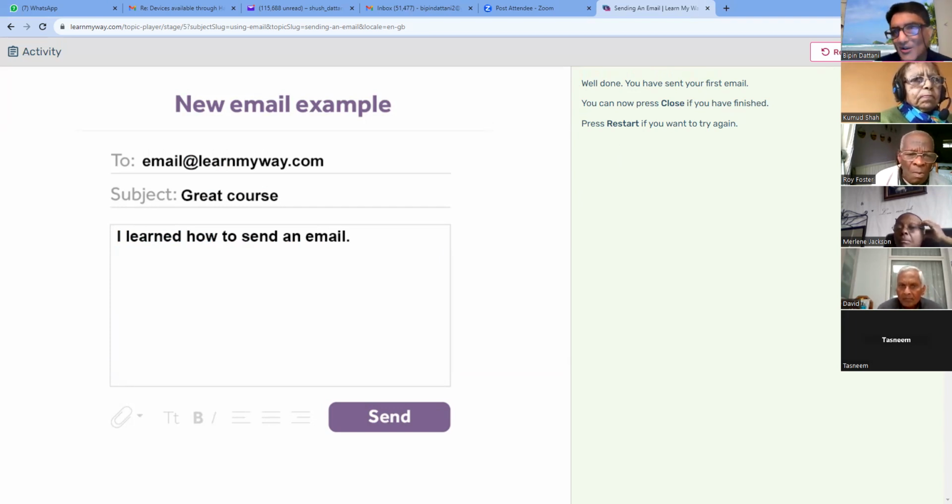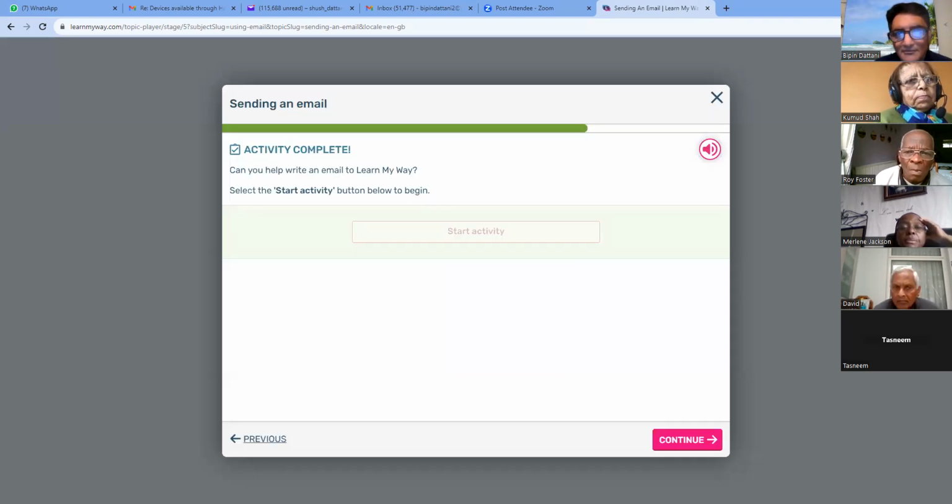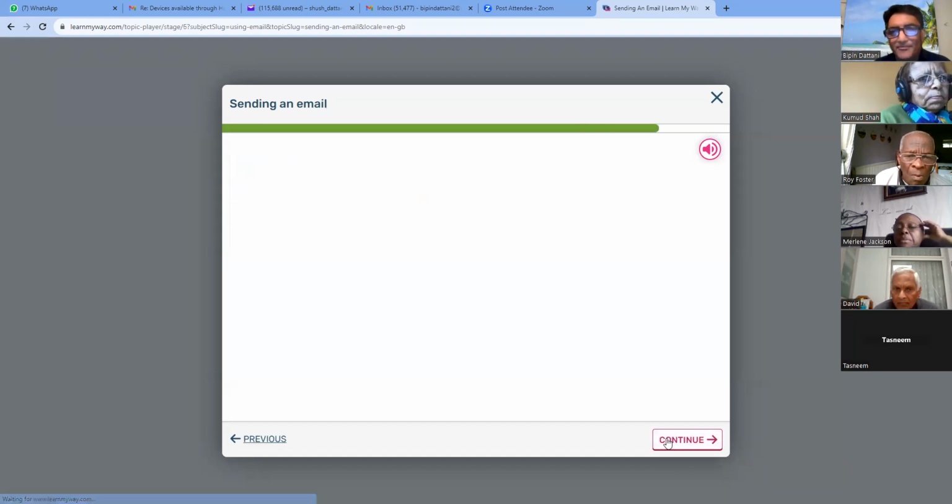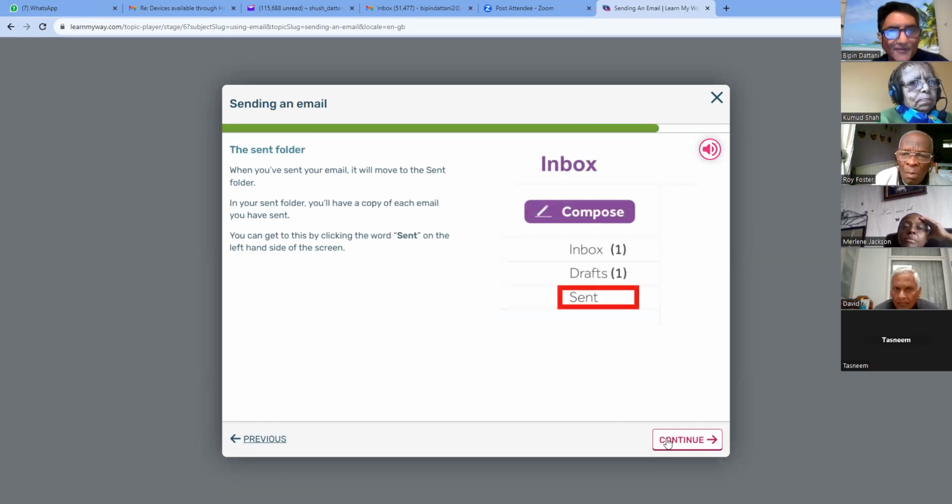So we've finished, so we'll say close. Here we go. Click. It says, activity complete. Can you help write an email to Learn My Way? Select the start, etc. I just say continue here like this. The sent folder. When you've sent your email, it'll move to the sent folder. In your sent folder, you'll have a copy of each email you have sent. You can get to this by clicking the word sent on the left-hand side of the screen. It says inbox, draft, and sent. Continue.